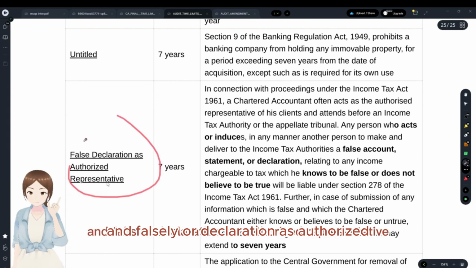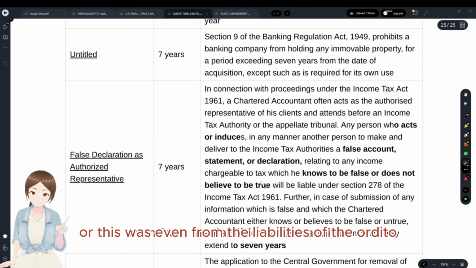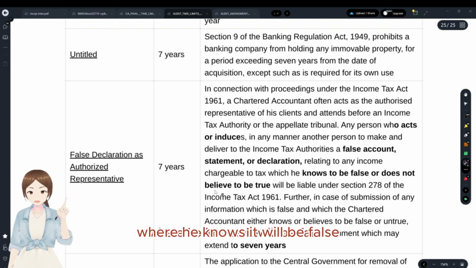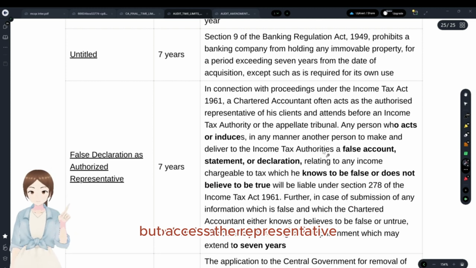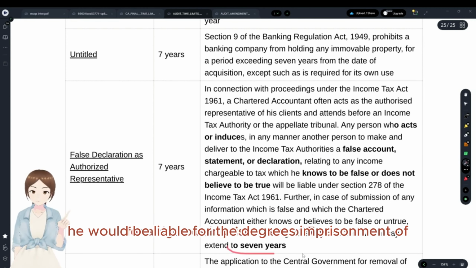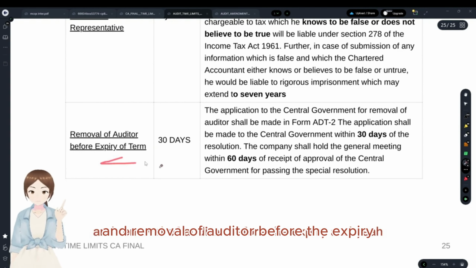And false declaration as authorized representative, this is from the liabilities of the auditor, where he knows it to be false or doesn't believe it to be true, but acts as a representative or induces the income tax authorities, he would be liable for rigorous imprisonment of 7 years. And removal of auditor before the expiry.